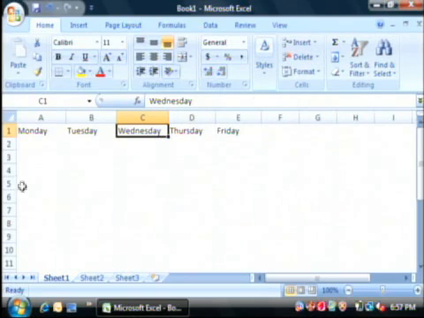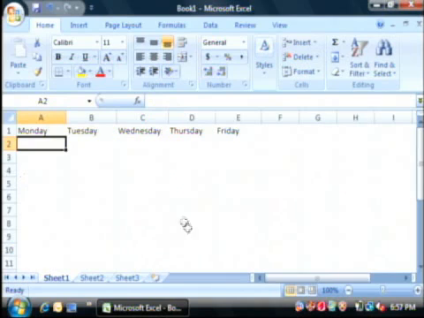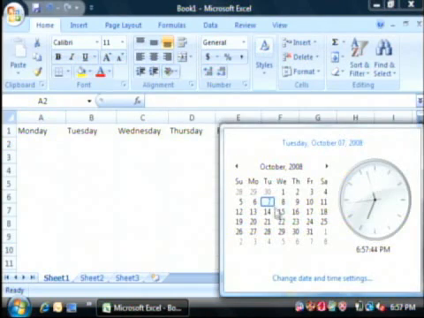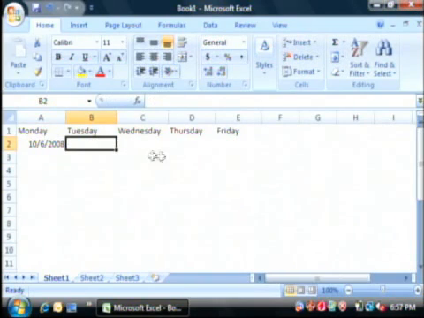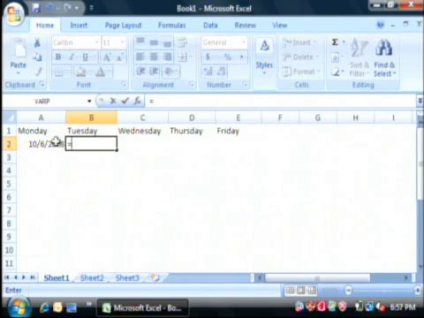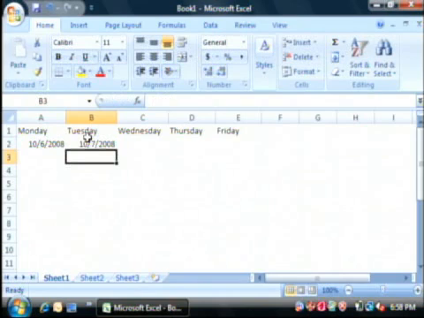So what we're going to do is create a formula first that will show the date. For Monday, click in A2 and let's give it the date of October 6th. Now, we're going to have these other days automatically calculate based upon the original. So, to do that, just say equals, click on A1, or rather A2, and say plus 1. Press enter. As you can see, Tuesday is automatically filled in.